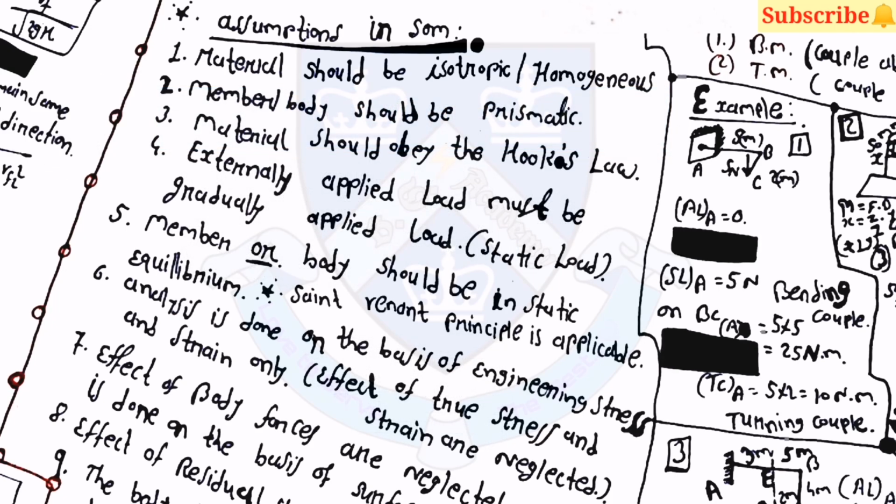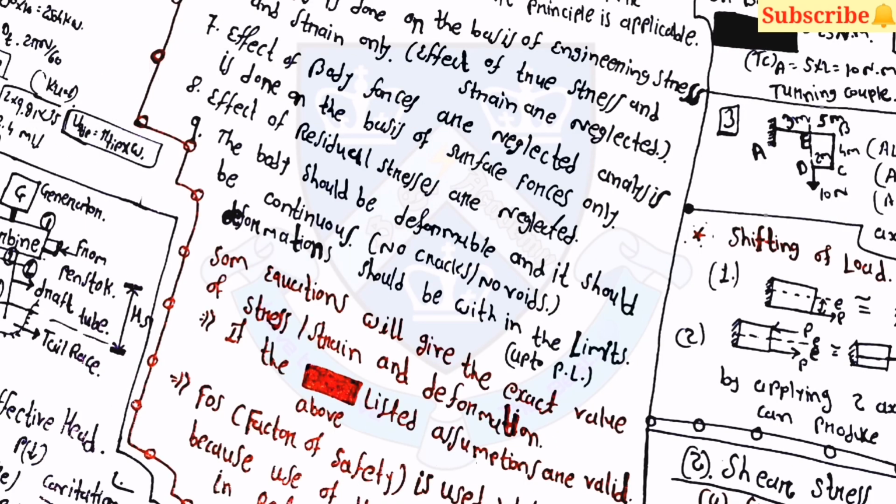Sixth, analysis is done on the basis of engineering stress and strain only. Here the effect of true stress and strain is neglected. Seventh, the effect of body forces is neglected. Analysis is done on the basis of surface forces only. Number 8, the effect of residual stresses is neglected. Number 9, the body should be deformable and continuous. Then deformations should be within the limits only.